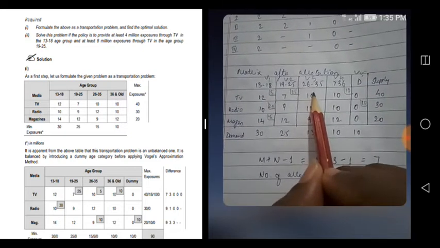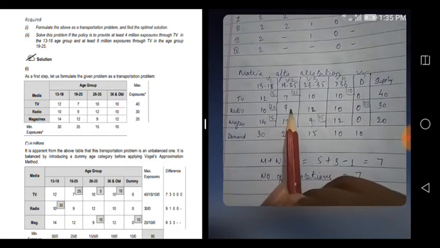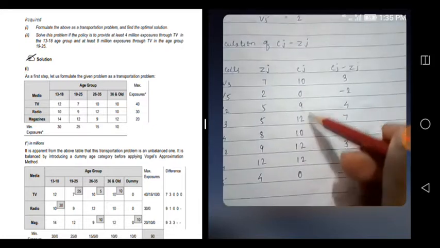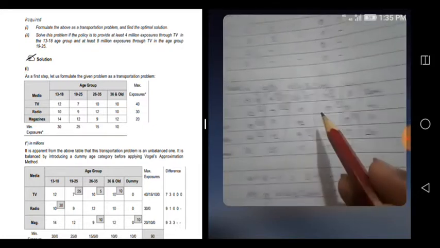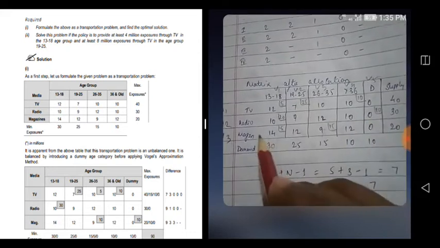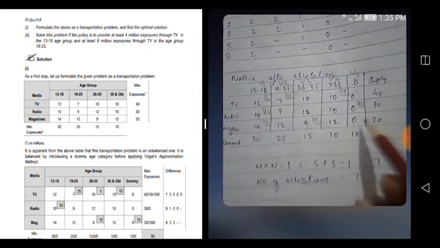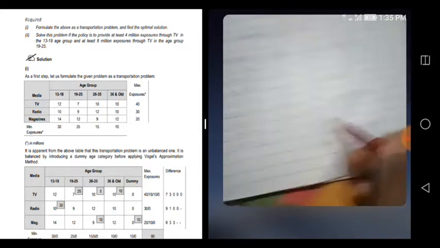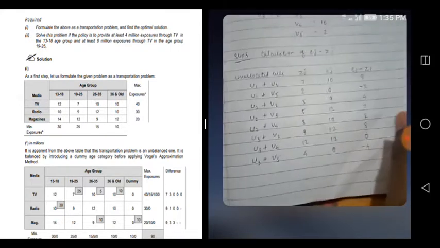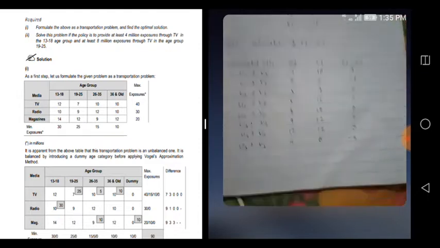So 10, 0, 9, 12, 10. Same order, 10, 0, 9, 12, 10. Up to here seen, right? Then 12, 12, 0, like that. If you are solving on your own, it will go very fast. Okay, that's it. So you got Cj, you got Zj.